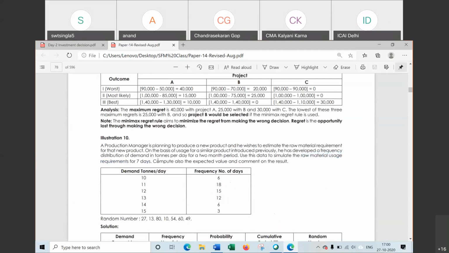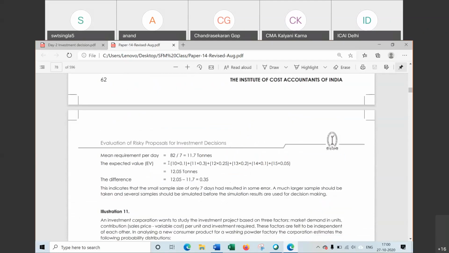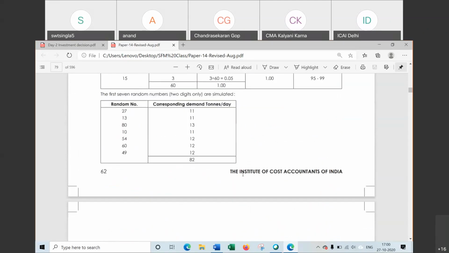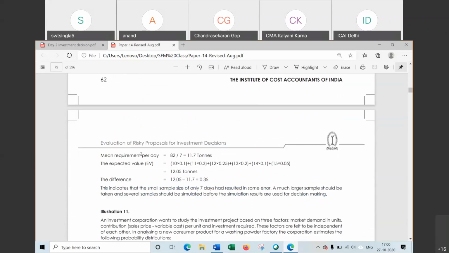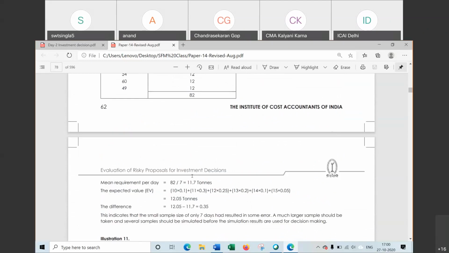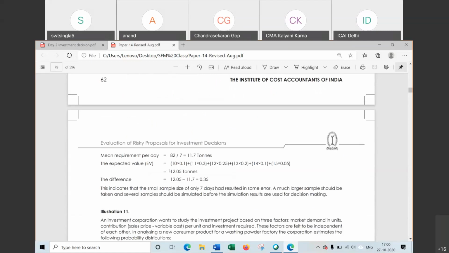Also find, compute the expected value and comment on the result. That's why we have computed the expected value, and this line is given because the question says comment on the result. Now how to comment this one? Mean requirement, that is mean value should be 11.7 according to this simulation, but expected value is 12.5.